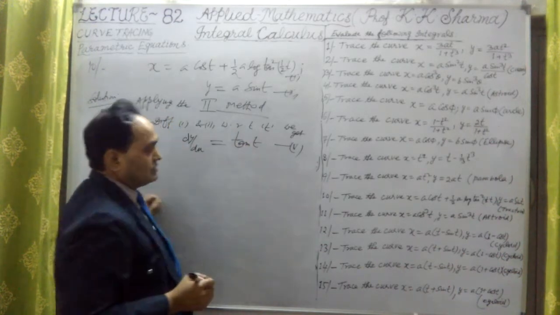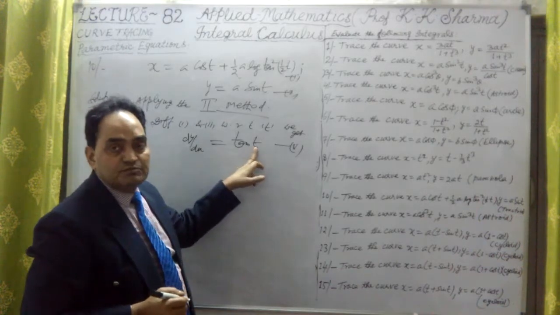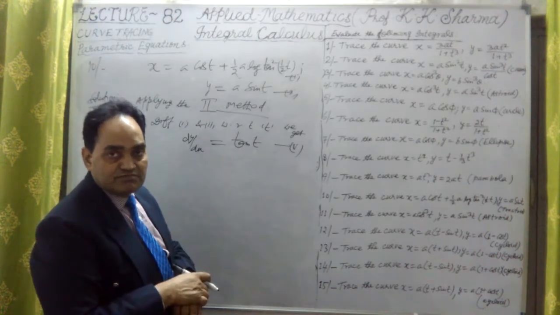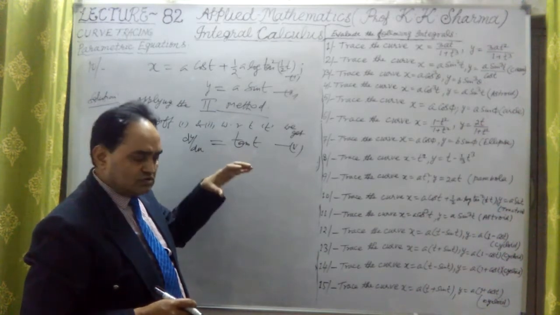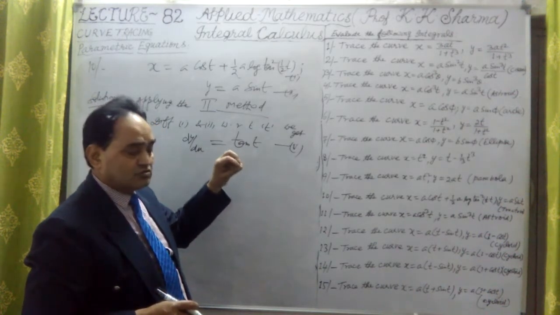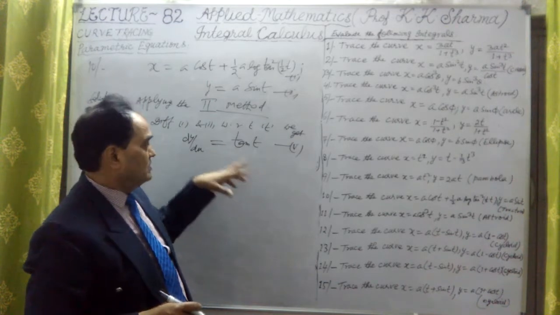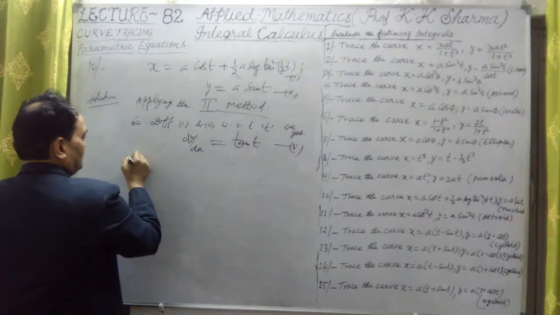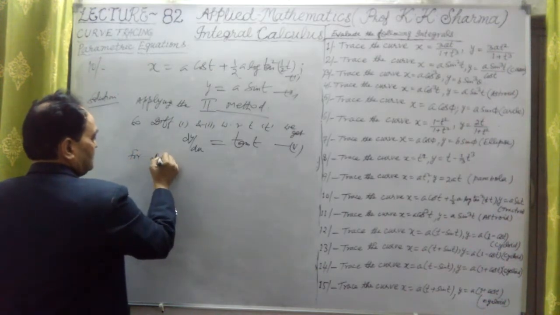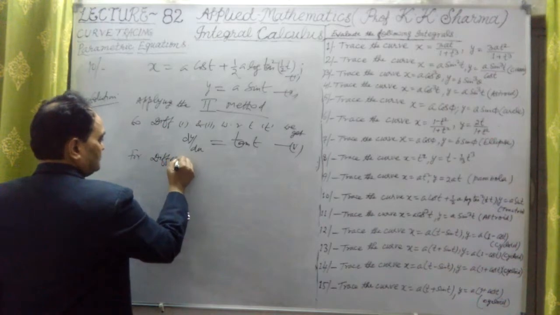Now for parameter t, we put different values of parameter t, or substituting different values of parameter t, we find the Cartesian coordinates x and y, and the value of dy by dx.